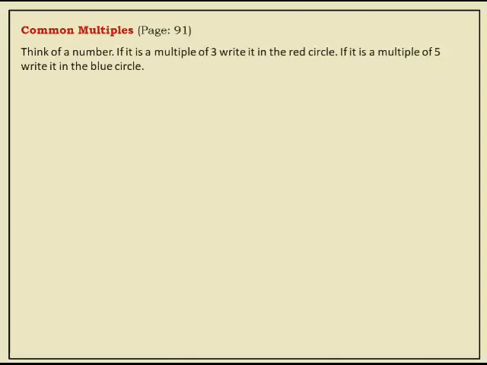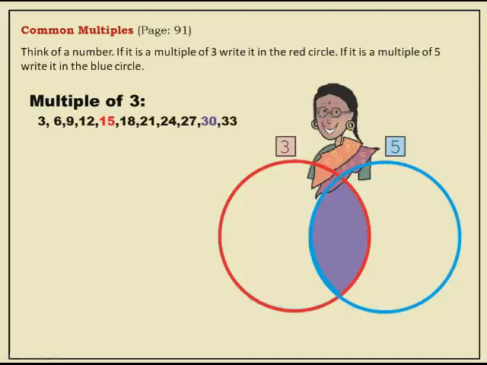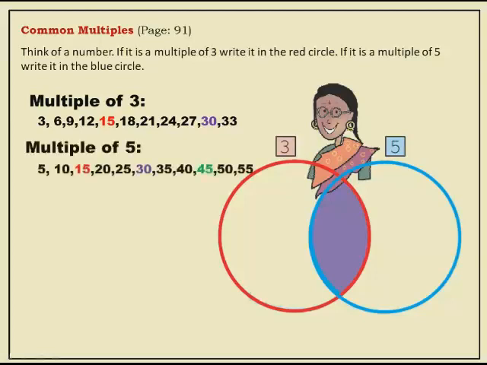Now, common multiples, page number 91. Think of a number. If it is a multiple of 3, write it in the red circle. If it is a multiple of 5, write it in the blue circle. In the blue part you will write if it is a multiple of 5, and in the red part if it is a multiple of 3. Now, what are the multiples of 3 first? 3, 6, 9, 12, 15, 18, 21, and so on. And then write the multiples of 5: 5, 10, 15, 20, 25 and so on.